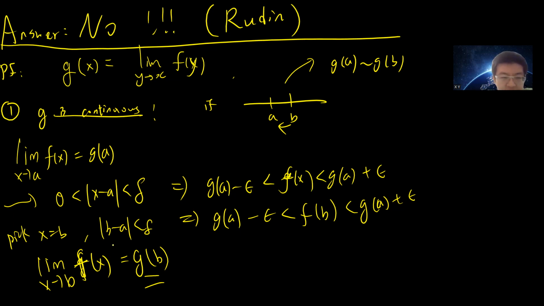So this means that when b minus a is small enough, then g of a minus epsilon is less than f of b, which is less than g of a plus epsilon.